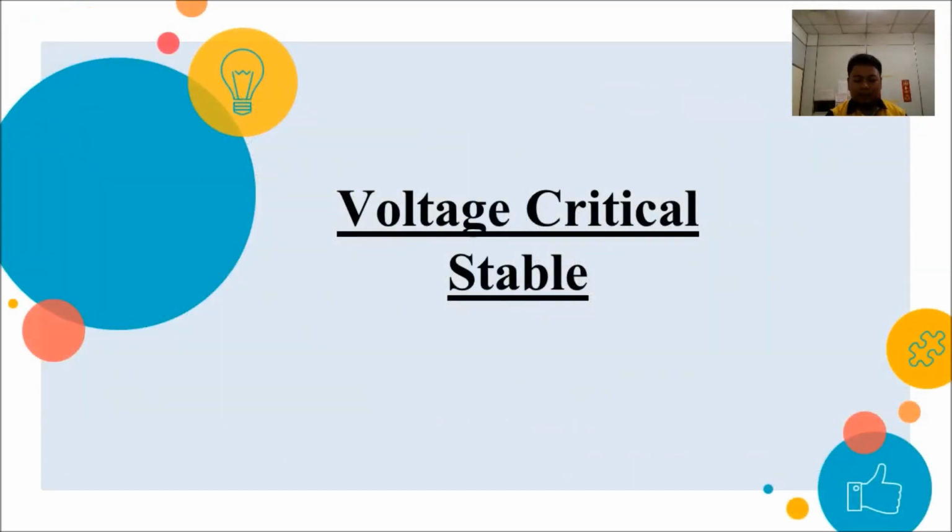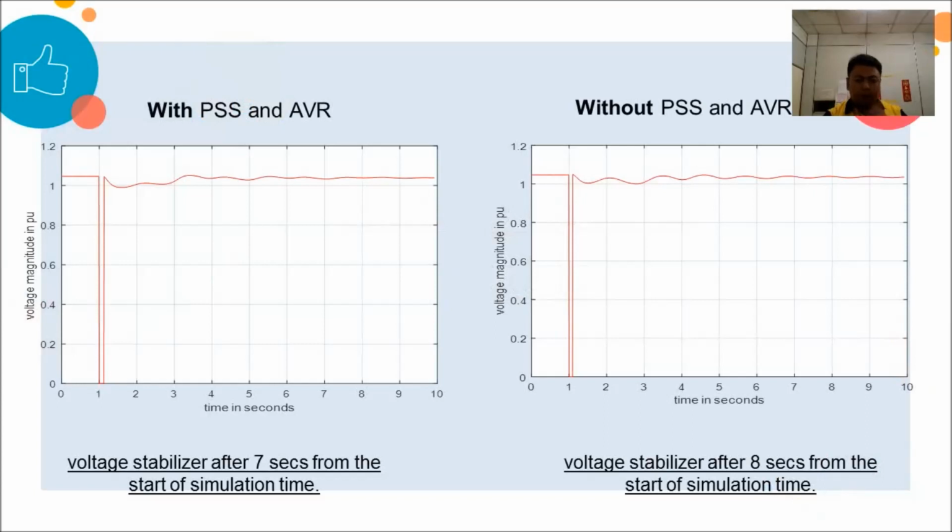For voltage critical stable, with PSS and AVR, the voltage stabilized after 7 seconds from the start of simulation time. For without PSS and AVR, the voltage started to stabilize after 8 seconds from the start of simulation time.